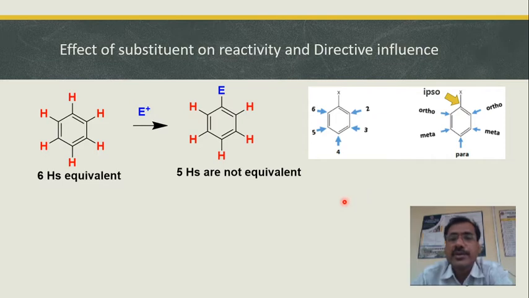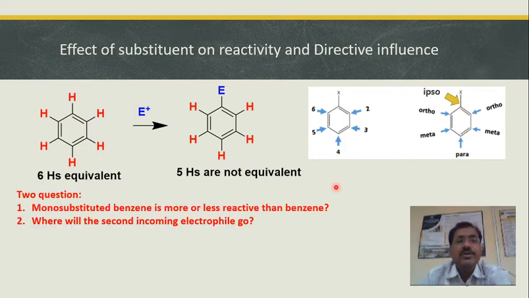So what has happened in actual practice? When a monosubstituted benzene is subjected to electrophilic substitution, as there are 2 ortho, 2 meta and 1 para positions, by probability one can easily predict that 40% should be ortho, 40% should be meta and 20% should be para. But in actual practice, you either get a mixture of ortho and para or you get meta as a major product.